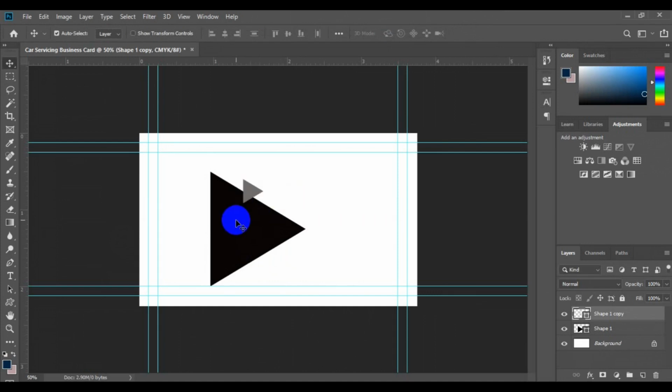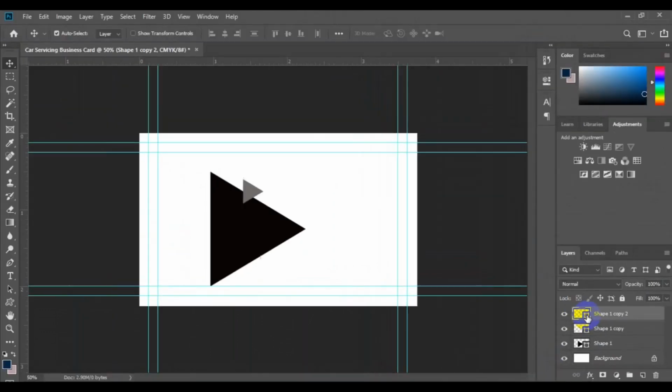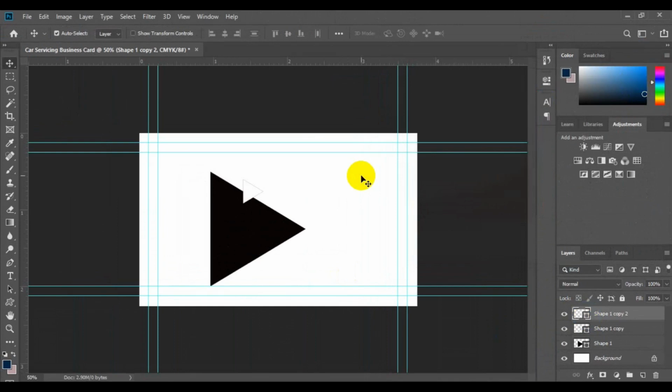Okay, so next thing we want to do here is to continue to make another duplicate. So by using a shortcut key, press Ctrl J on your keyboard, and this duplicate one here, we have to come to the layer thumbnail. We double click on the layer thumbnail. You can change the color, let's see, white, and we hit on OK. Now we want to adjust the shape.